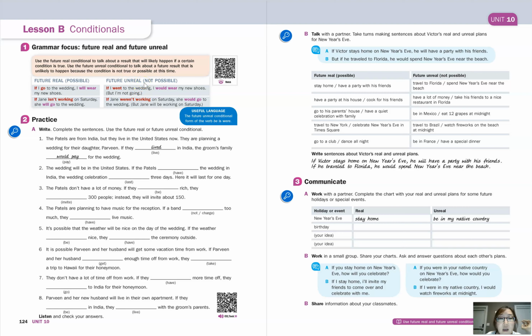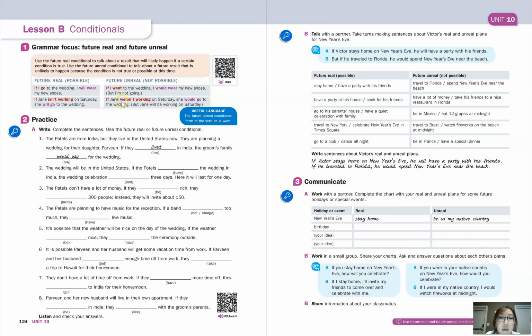Okay, so when we use the present unreal conditional, we are generally talking about imaginary situations or highly unlikely situations. So for example, if I were an animal, I would be a bird. So it's totally impossible to be an animal. It's totally imaginary.